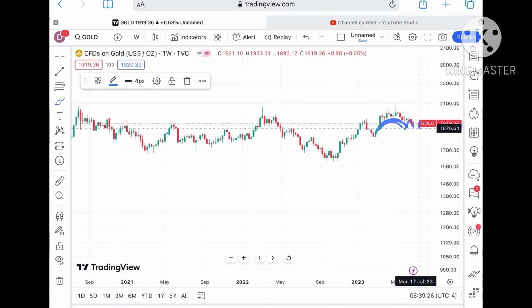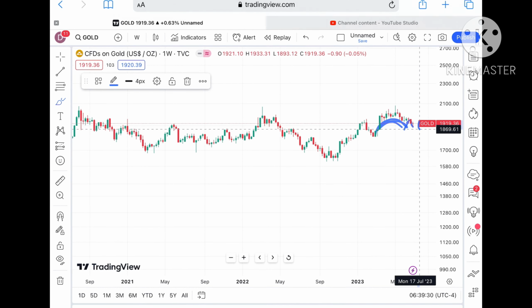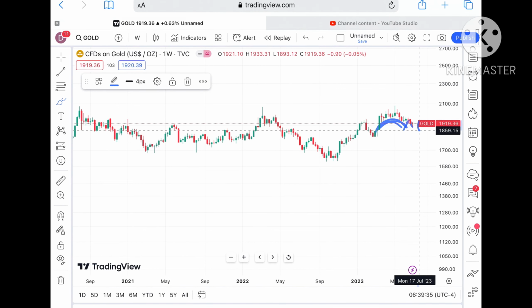So once it moved below that level, chances of touching a level of $1876 is there, and if that level moves further down, then we can see a level of 1869. If the price falls below that particular level, chances of touching a level of 1855 is there.